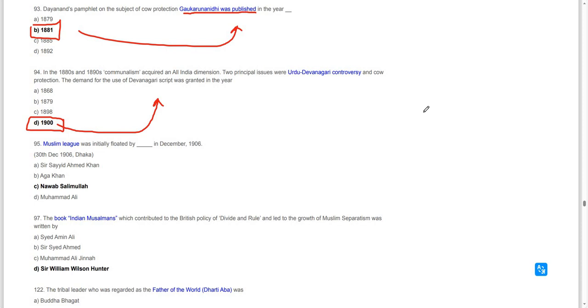Now, the Muslim League was initially floated by Nawab Salimullah of Dhaka in December 1906, and eventually he was the one who founded it. Nawab Salimullah, Dhaka, 13 December 1906.